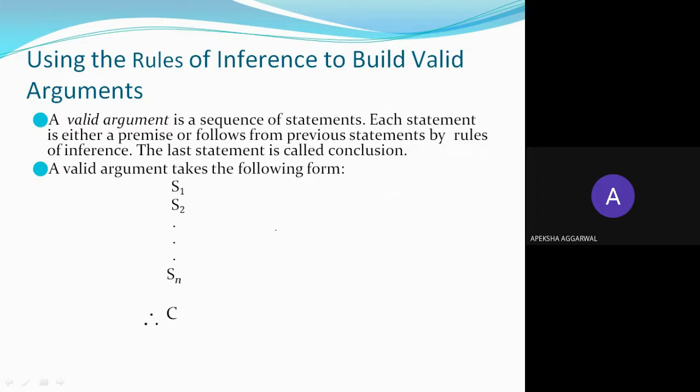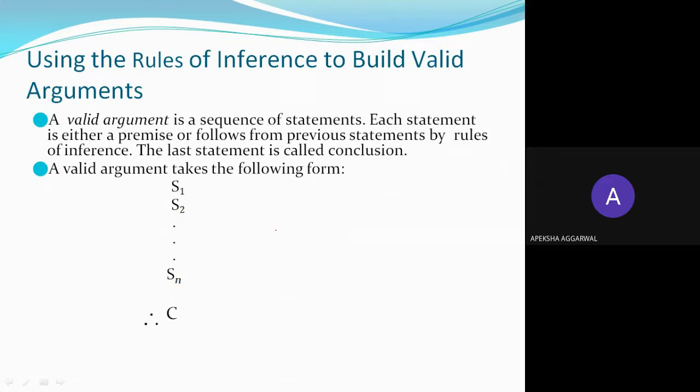Now, you have seen multiple rules of inference to build valid arguments. Now, how are you going to use those to build valid arguments? What I want to convey with respect to valid argument is that a valid argument is a sequence of statements. Each statement is either a premise or follows from the previous statements by rules of inference.